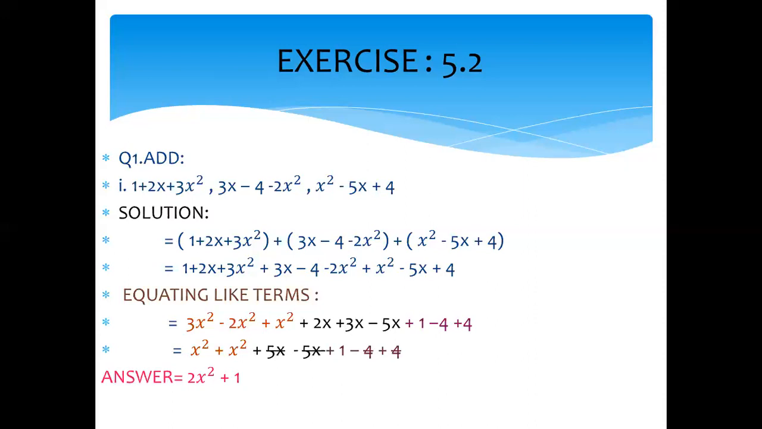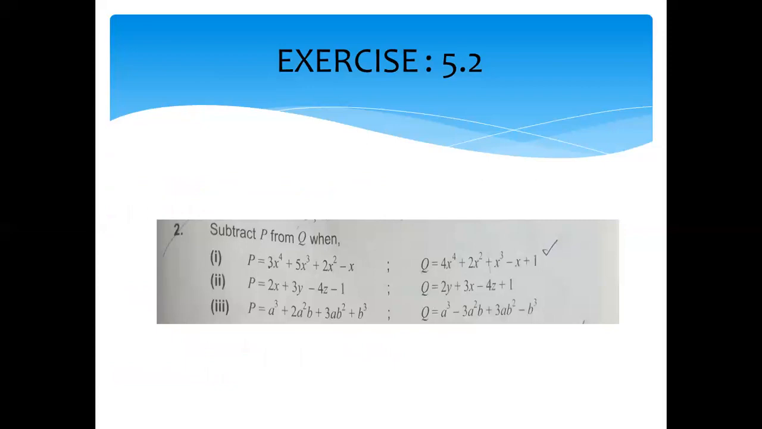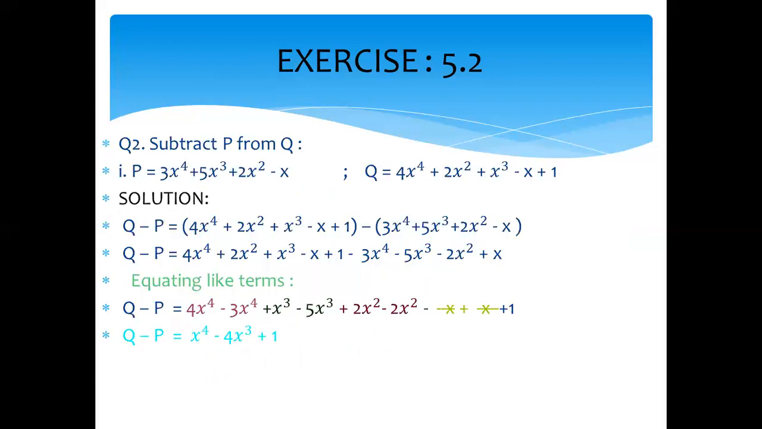This is our answer. You will do it the same way, and you also use a color pen when you are equating the like terms. The remaining two parts are your homework. Come to question 2. Subtract P from Q. P from Q means our first expression will be Q and then P, because we subtract P from Q. Yes, I did one part for you, and the remaining two parts you will do by yourself.